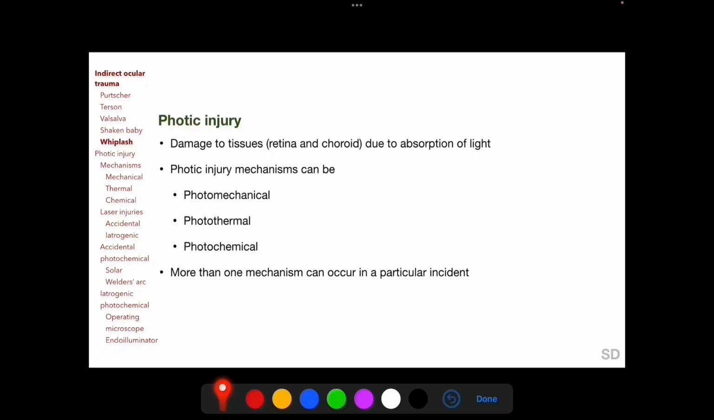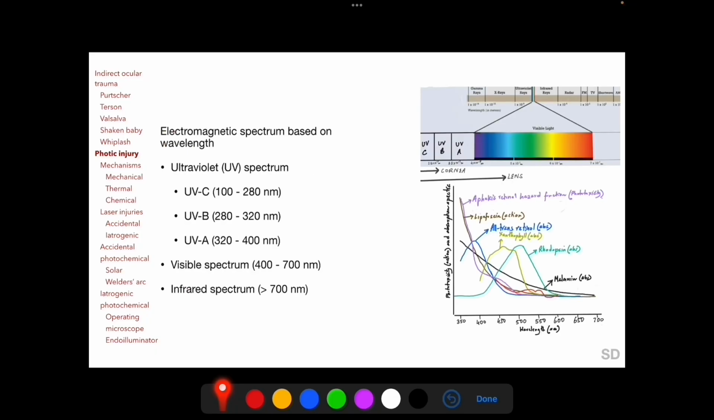Photic injury refers to damage to tissues, specifically the retina and the choroid, due to absorption of light energy by these tissues. Photic injury mechanisms can be photomechanical, photothermal, and photochemical, which we will be discussing in this session. More than one mechanism can occur in one particular incident. The visible spectrum comprises a very small proportion of the entire electromagnetic spectrum, and wavelengths shorter than those in the visible spectrum comprise the UVA, UVB, and UVC portions of the ultraviolet spectrum, and wavelengths longer than those in the visible spectrum comprise the infrared spectrum.